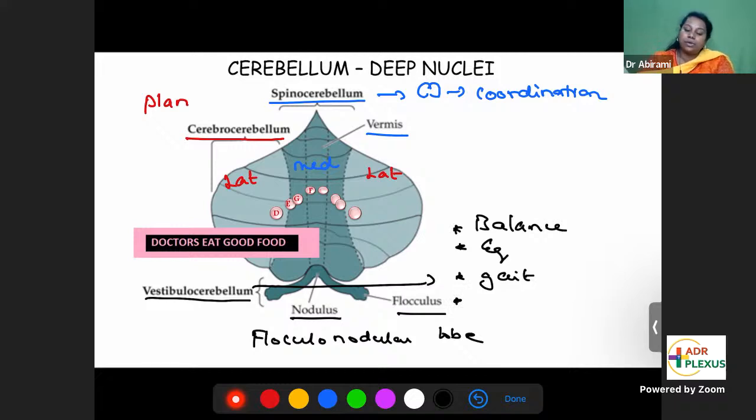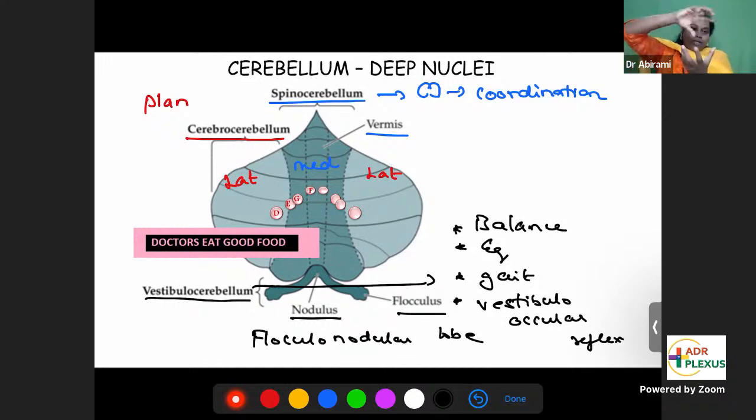Flocculus and nodulus are related to eyeball movements. That is called the vestibulo-ocular reflex. So nodulus and flocculus are related to eyeball movements, the vestibulo-ocular reflex. See, the other name for vestibulo-ocular reflex is doll's eye movement. Have you seen the head movement and eyeball movement of a Barbie doll? You try to rotate the head to one side, immediately the eyeball will turn to the other side.